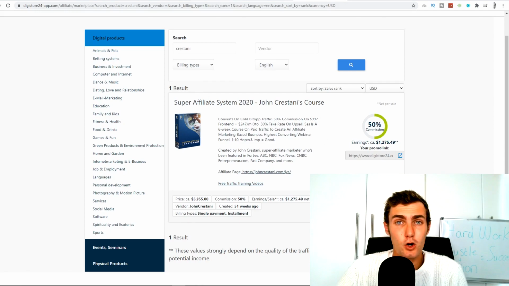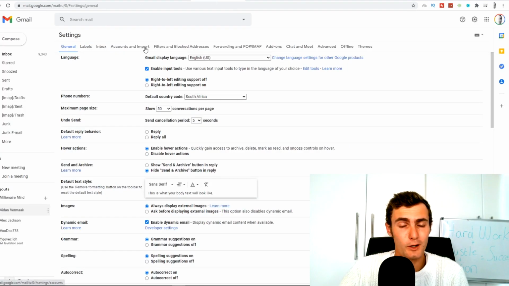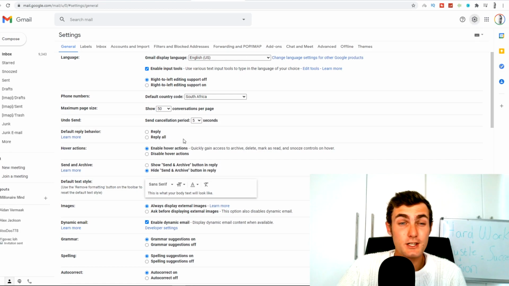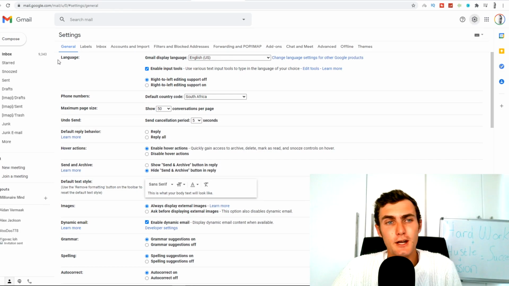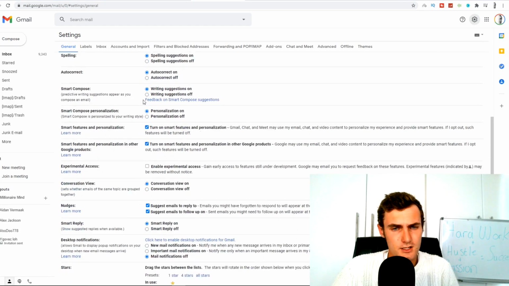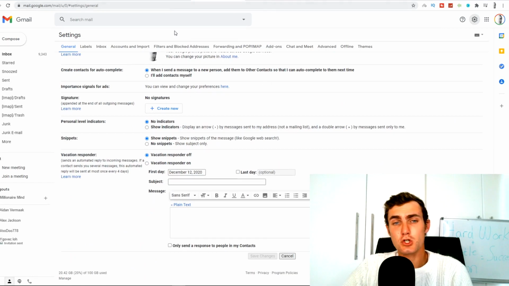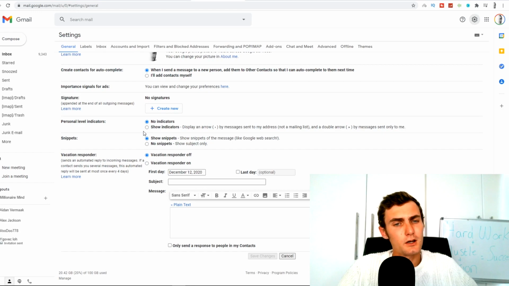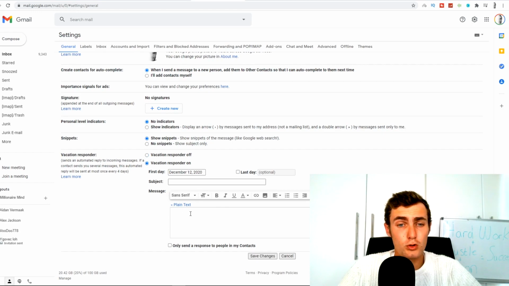We need to come back over to gmail.com. We log in with our Gmail account. You'll see at the top right, there's this big settings icon. Click on that over here. And then it will come up with this page where you can edit your languages, your phone numbers, your maximum page size, etc. What you want to do is scroll down all the way to the bottom. Over here, you want to turn on, for example, the vacation responder.